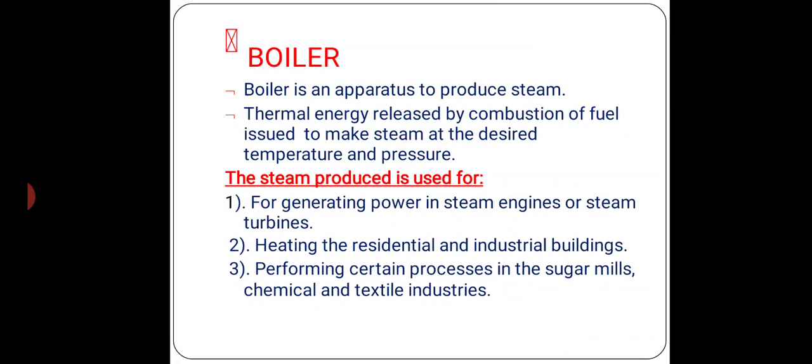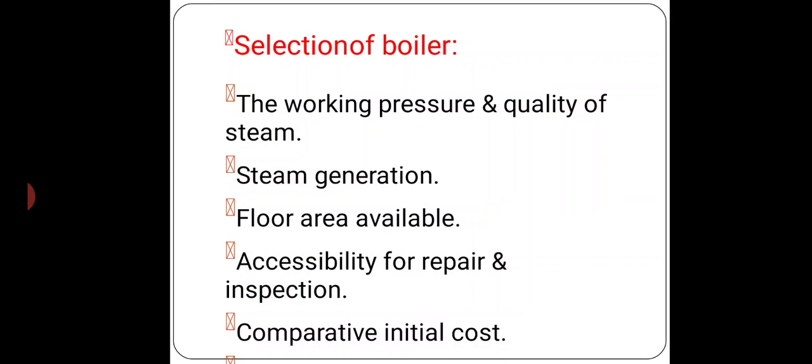The steam produced is also used for generating power in steam engine or steam turbine, heating the residential and industrial building, performing certain processes in the sugar mill and the chemical and textile industries. The process of generation of steam is known for centuries, and the boiler produces the steam in the form of kilogram per hour. The selection of boilers depends on the following criteria.